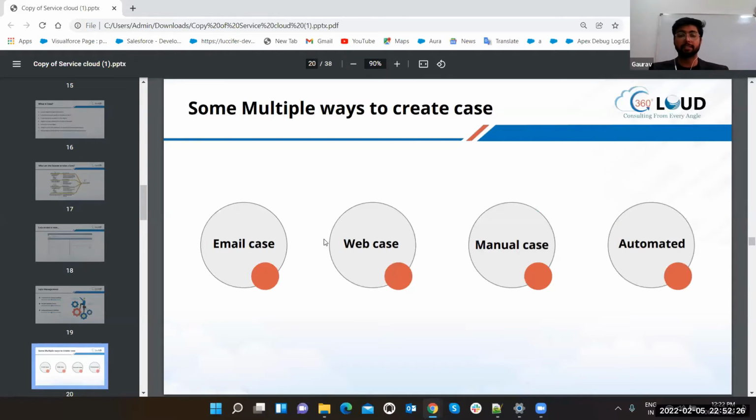There are multiple ways to create a case. Yes, someone asked, can we create a case just manually? No, these are the things. Email case, you can email to case. We can create a system inside Salesforce through which someone will just email on a link and it will automatically create a case. Web to case, we can make a custom form, or there is a web to case functionality in Salesforce through which a code will be given, and you can paste it on any of your site and just fill the details. It will create a case. Manual case is just by clicking on the new button, and automated process will automatically create the case with multiple resources. Now let's see one by one each of it.